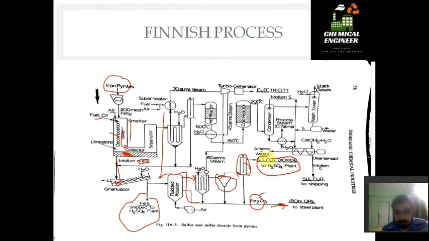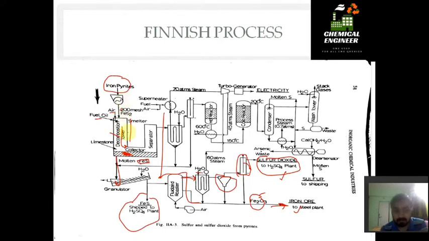What we have discussed so far is the bottom portion of the presentation. From the collector we are getting FeS. FeS is converted to granules and then to Fe2O3 and sulfur dioxide. Sulfur dioxide is sent to the H2SO4 plant, while Fe2O3 goes to the steel plant. So the bottom portion is clear. Now the remaining portion is with the air and iron pyrite.